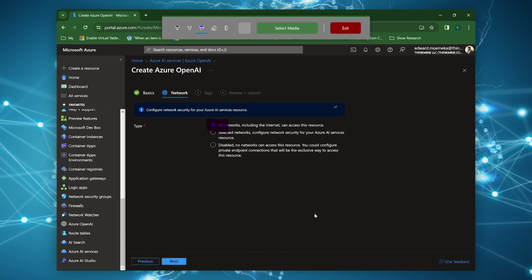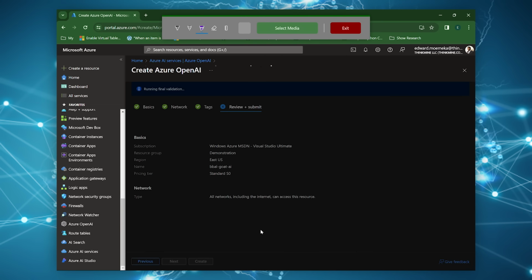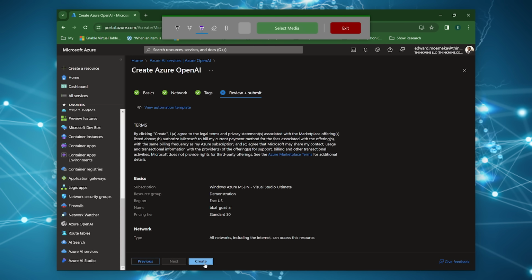As you already know, if we specify all networks, that means internal and external resources can access this. If you specify that you want selected networks to be used, then you'd be able to configure whether or not you want to use private endpoints to access it. And if you specify disabled, then there's no access to it from internal or external networking platforms. So we click tags. We're going to create it.